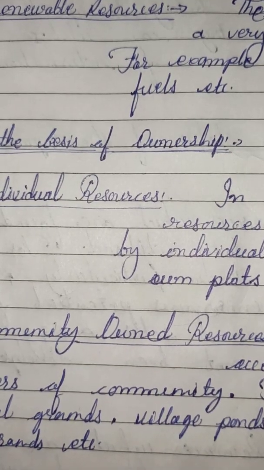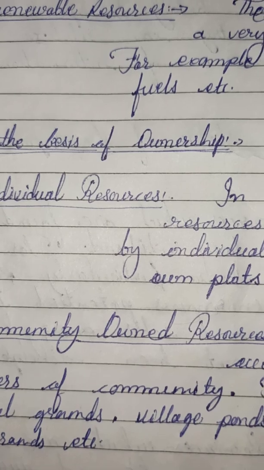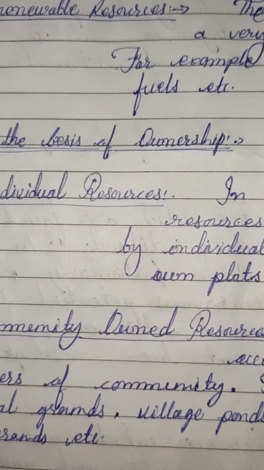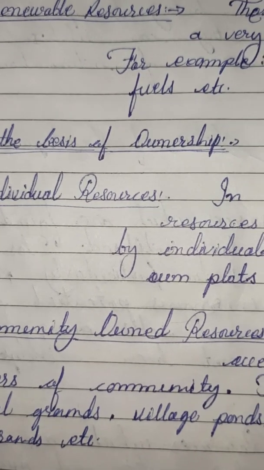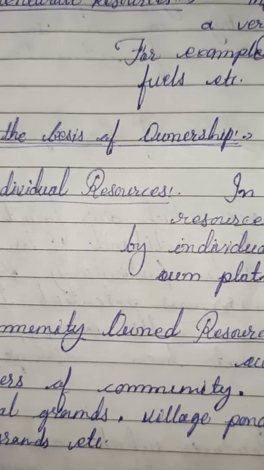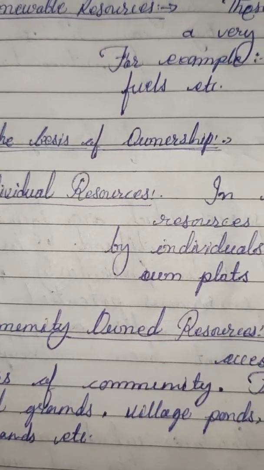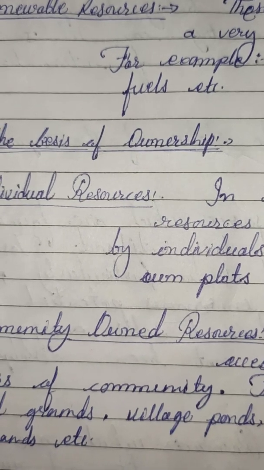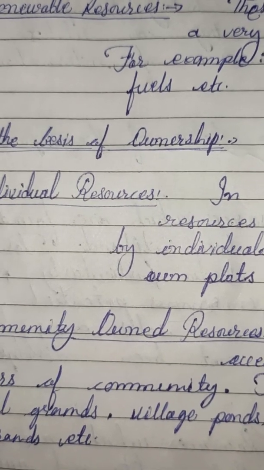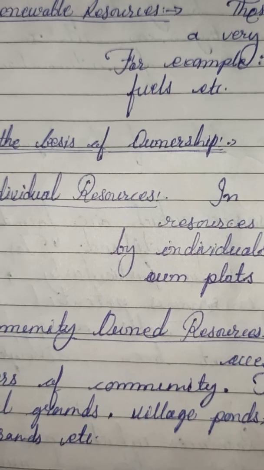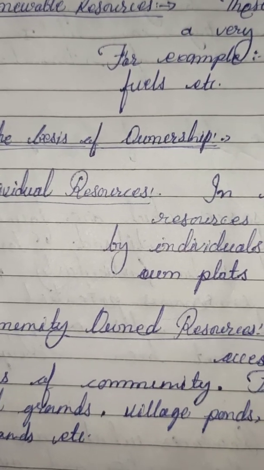After that, we discussed the classification of resources, where I told you it has four types of classification: on the basis of origin, on the basis of exhaustibility, on the basis of ownership, and on the basis of the status of development.